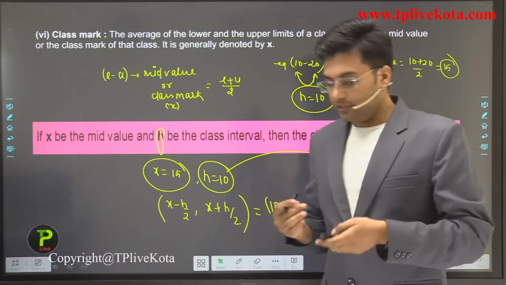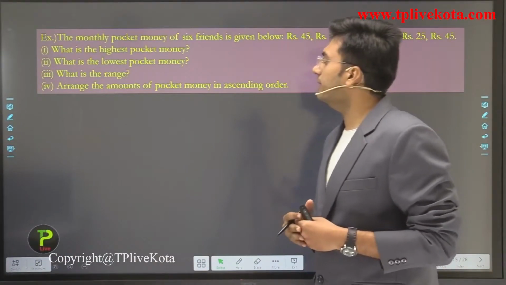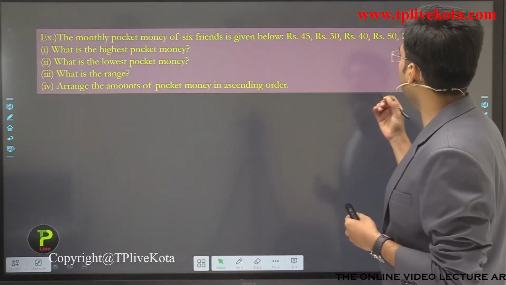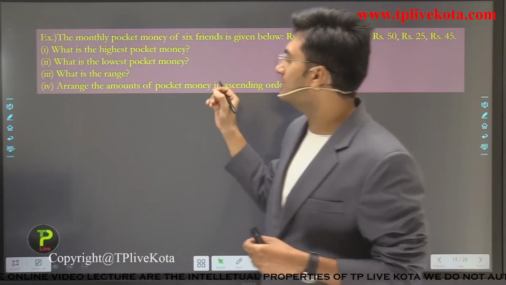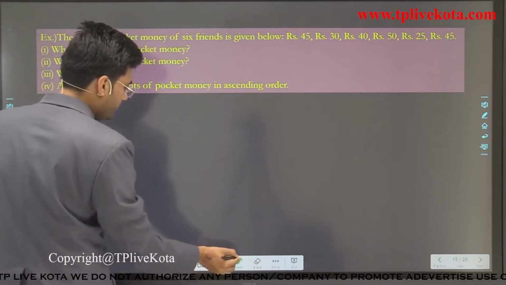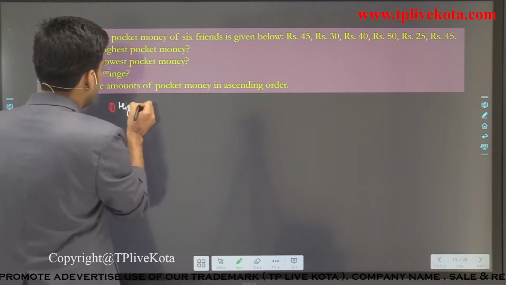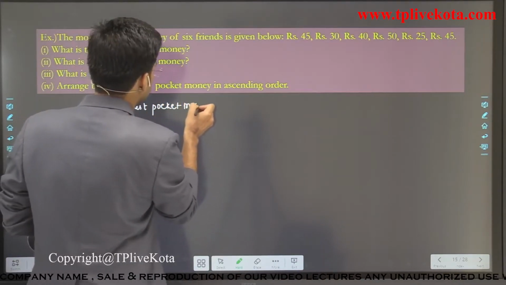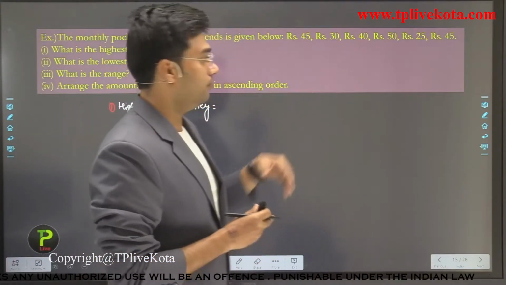Okay. Now students, let's discuss some interesting examples. The monthly pocket money of 6 friends is given below: rupees 45, 30, 40, 50, 25, 45. We have to find the highest pocket money. The highest pocket money is 50 rupees.